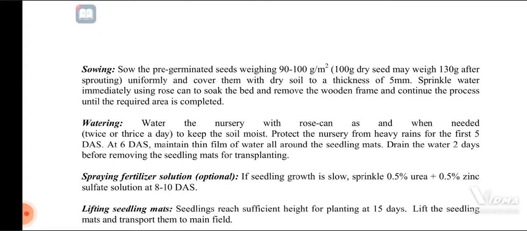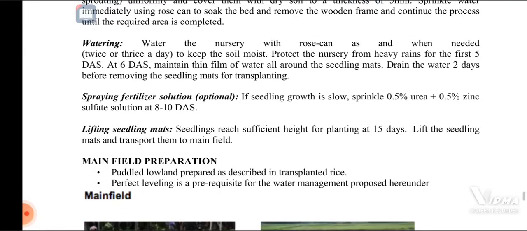Then spray fertilizer solution, if possible, since without it the seedling growth is slower. Sprinkle 0.5% urea and 0.5% zinc sulfate solution at 8 to 10 days after sowing. This is optional, but it helps proper growth at the seedling stages.